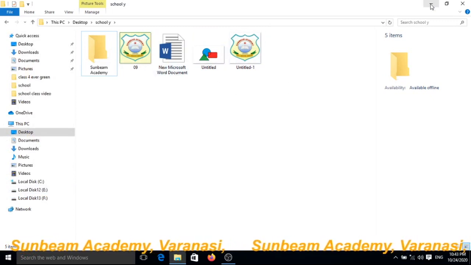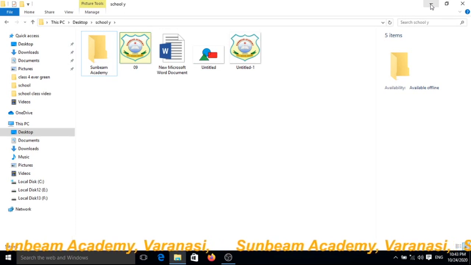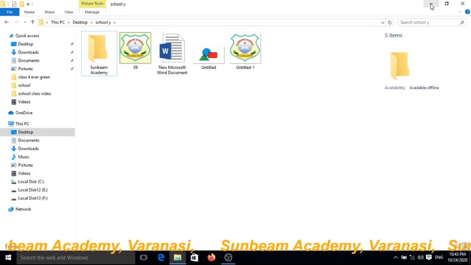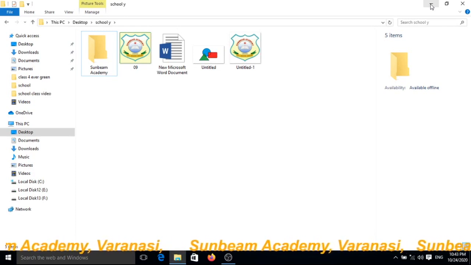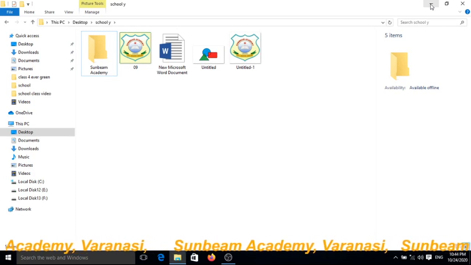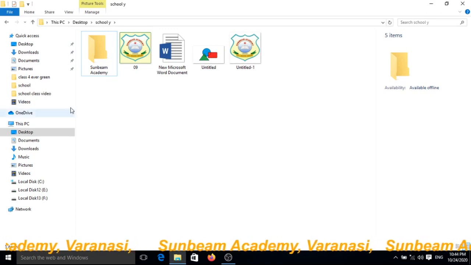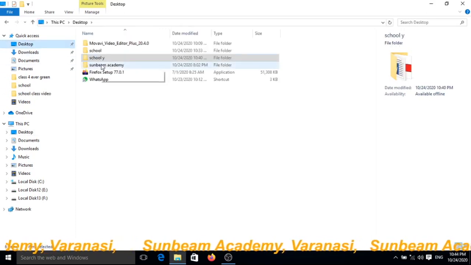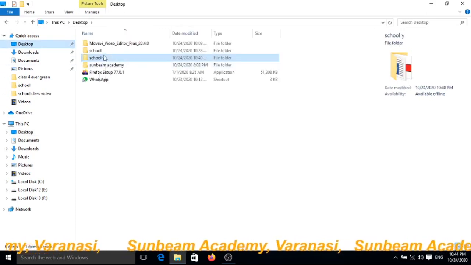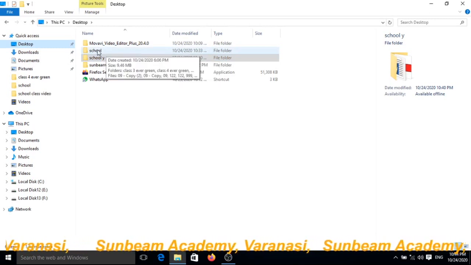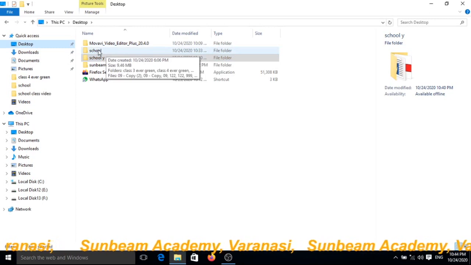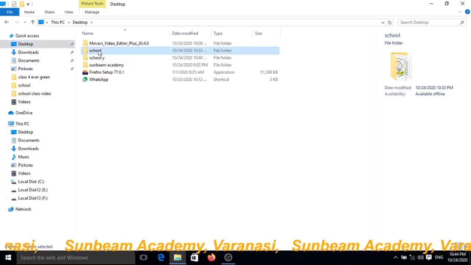Explore your computers. How can you explore your computers? Windows Explorer can be used to view all the files and folders. Suppose I want to see how many files this folder has and how many files this folder has. You can check by this method.